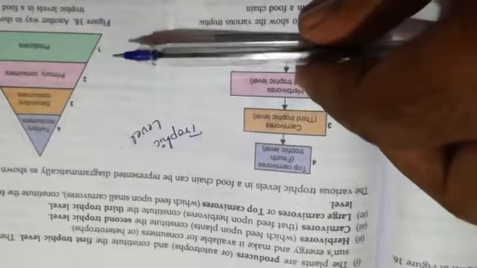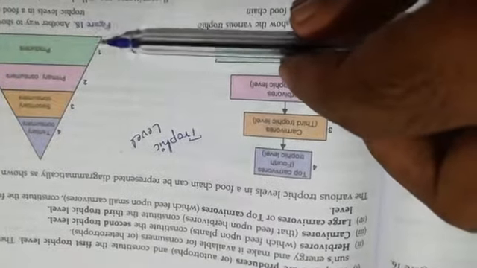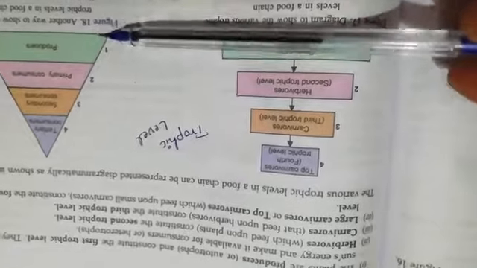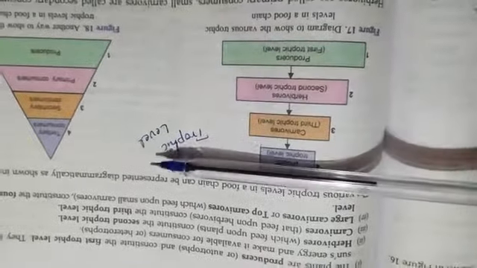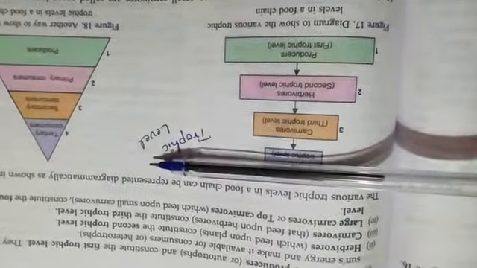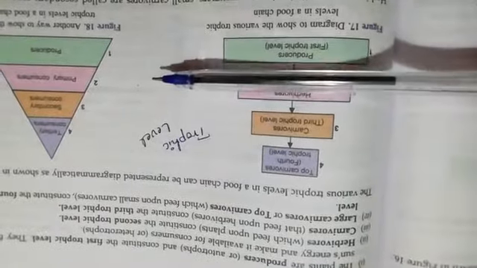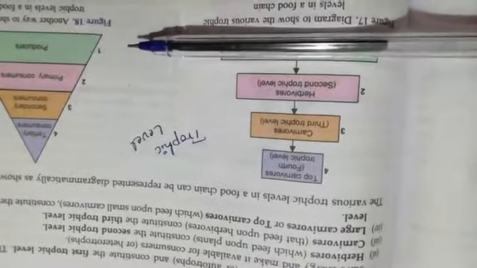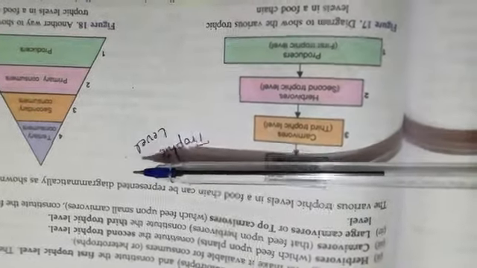If the producers are going to end their complete production, we can't imagine the presence of these three trophic levels, because these three depend directly or indirectly on the producers. So the presence of each and every trophic level is very important in the ecosystem.